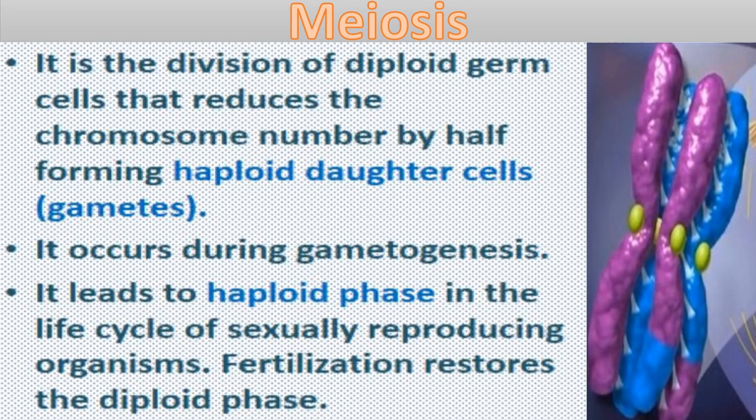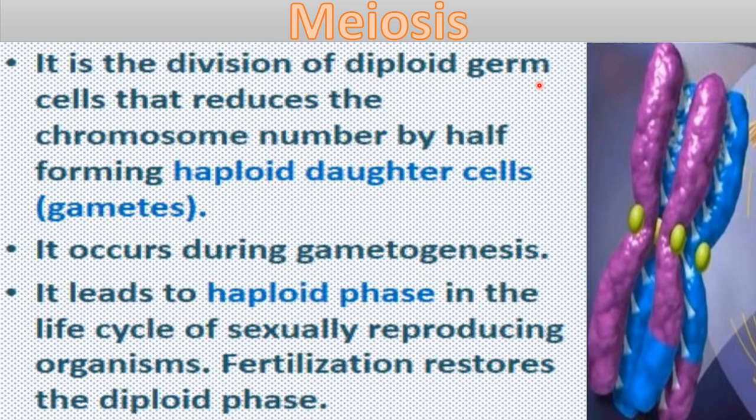So let's start. Meiosis is the division of diploid germ cells that reduces the chromosome number by half. As I told you, there are two types of cells in our body: somatic cells and germ cells, right? In somatic cells, mitotic division occurs, and in germ cells, meiosis occurs.